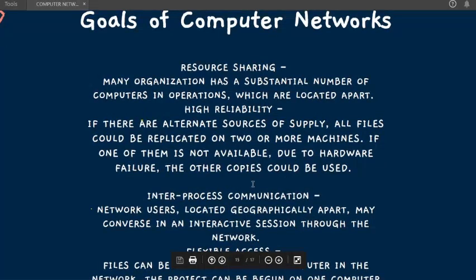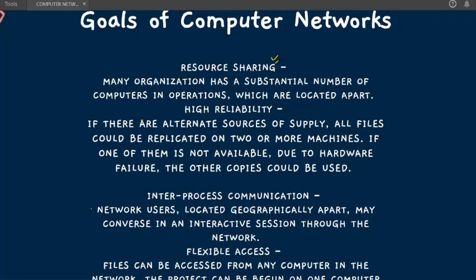So coming to this topic, that is goals of computer networks. The first motive of computer networks, why to use a computer network, is resource sharing. We know that many organizations have a substantial number of computers in operation which are located apart, and for sharing the data we can simply use computer networks.